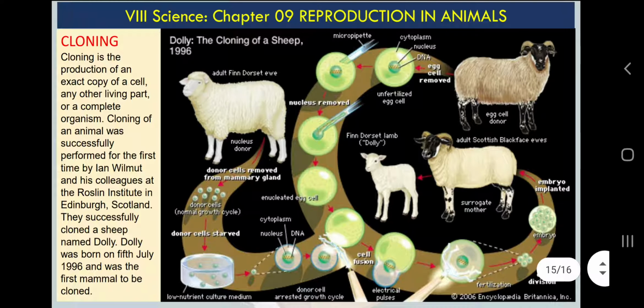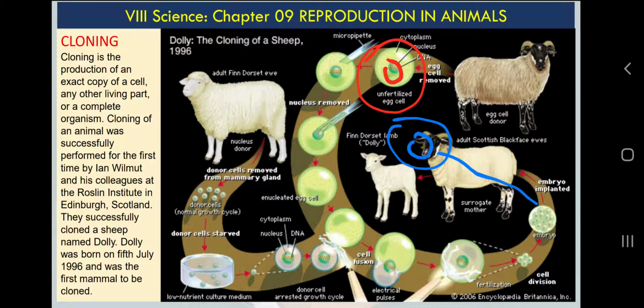And the final point, cloning. Actually it is not a point, it was a box provided in your textbook for extra information. If you have a deep understanding of reproduction, then only you can understand cloning. Very simple. See, we have an egg which has a nucleus with half information from the mother. We also have a sperm from the father which also has half information from the father. These two nuclei, the sperm and egg, will fuse, and then they will make a complete nucleus of the zygote with complete information.